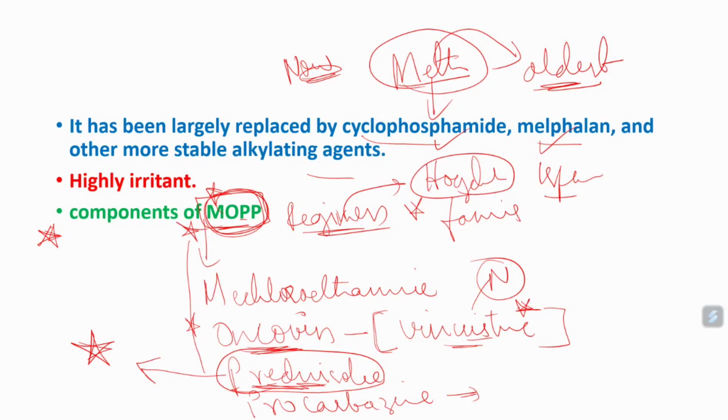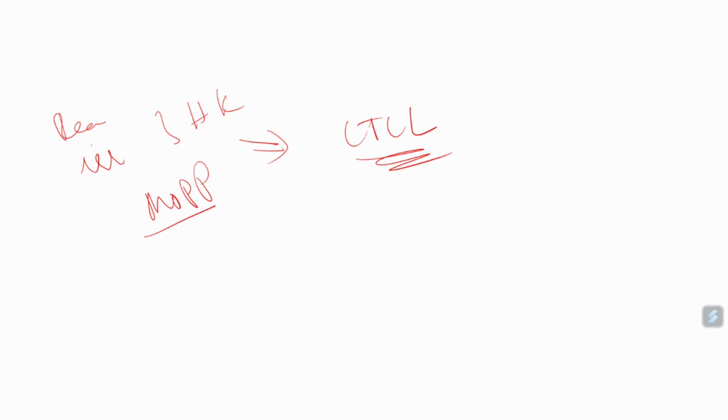So in MOPP, mechlorethamine is one of the components. I think you all are following me, right? About mechlorethamine, I think we have discussed most of the points. Remember, mechlorethamine is an important, reactive and irritant agent used for Hodgkin's lymphoma, and it is one of the components of MOPP. Sometimes it is also very effective for CTCL, cutaneous T cell lymphoma.